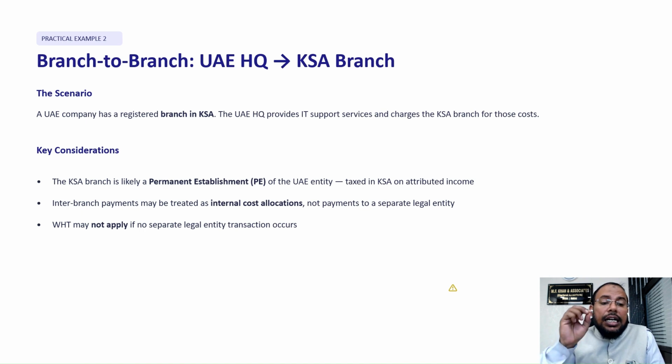For your understanding, an inter-branch payment may be treated as an internal cost allocation, not a payment to a separate legal entity. We remember, not a payment to a separate legal entity. Withholding tax may not apply if no separate legal entity transaction occurs. So in this scenario, if you are following this type of situation, this type of activity, there will be no withholding tax applicable on you. I hope it is clear.